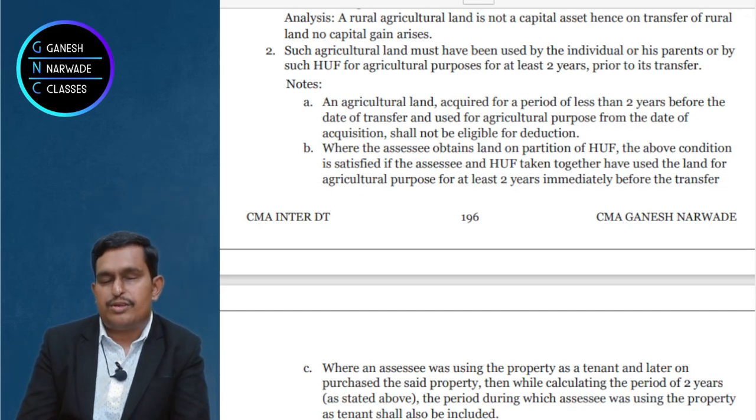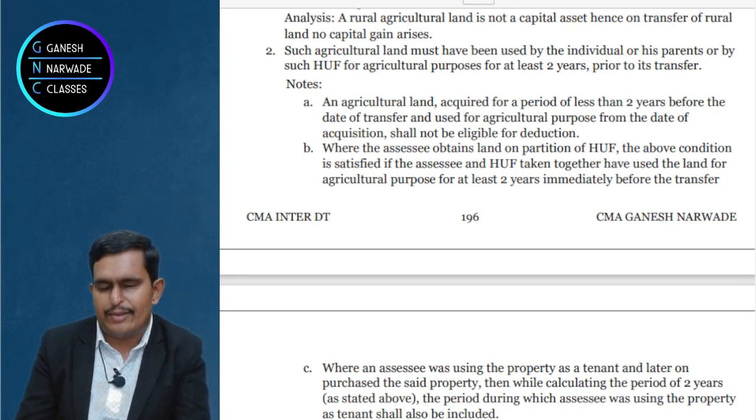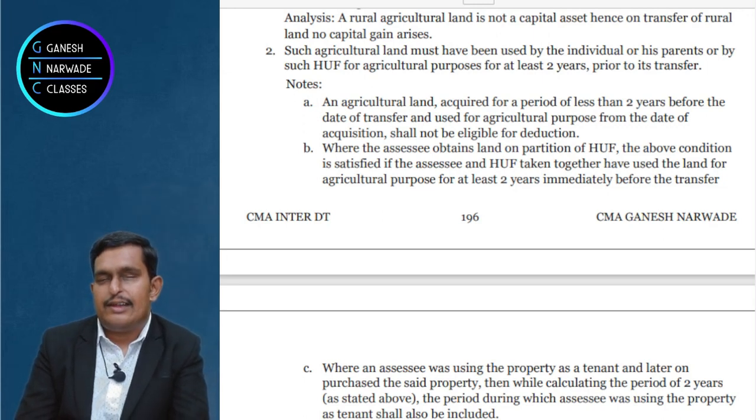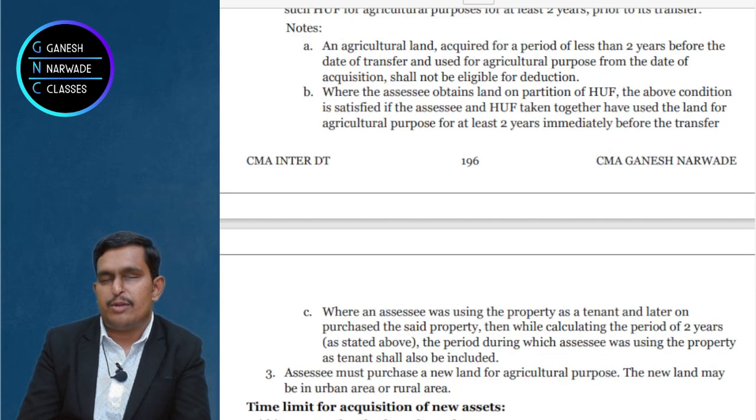Okay. Suppose the government compulsorily acquired your long term capital asset or agricultural asset in the urban area, then in that case the amount you get from the government, the capital gain you can calculate on it, will be fully exempt under section 10(37). What I said: you have an agricultural land in an urban area, the government wanted to build some project, so they acquired your land and paid you some consideration.